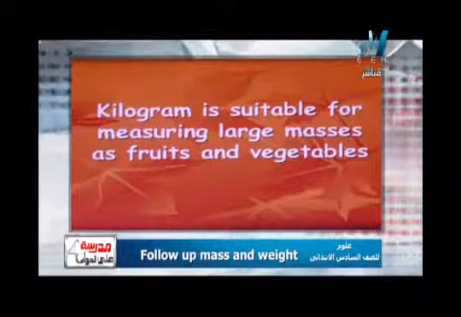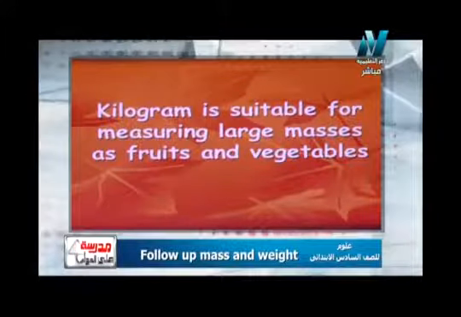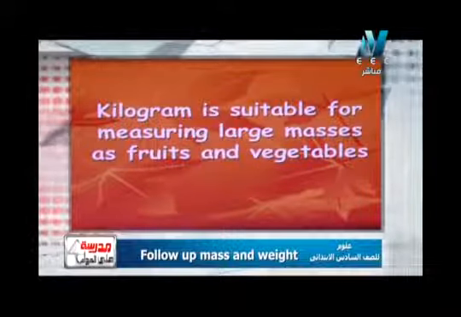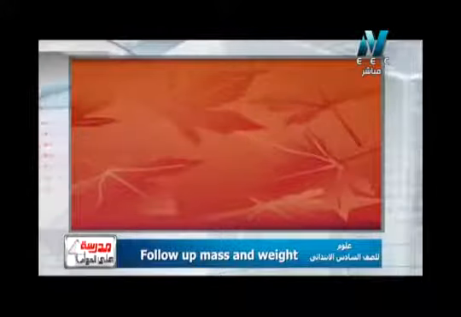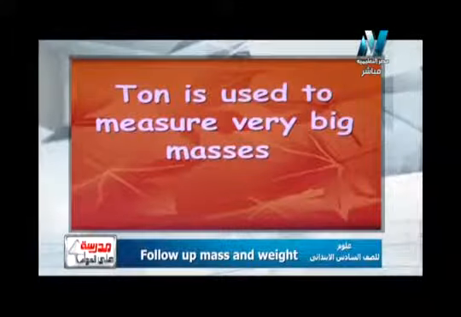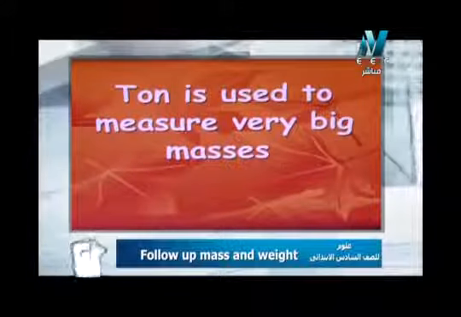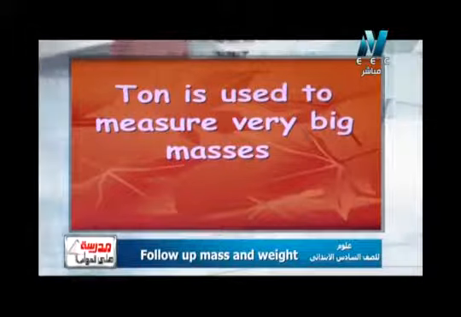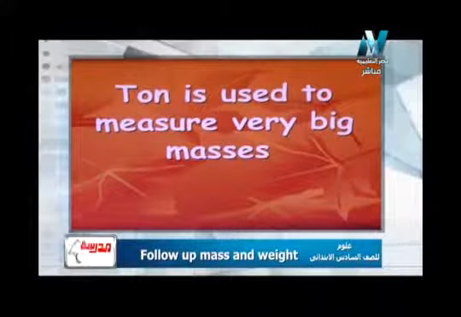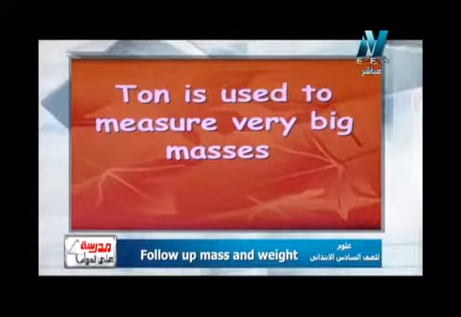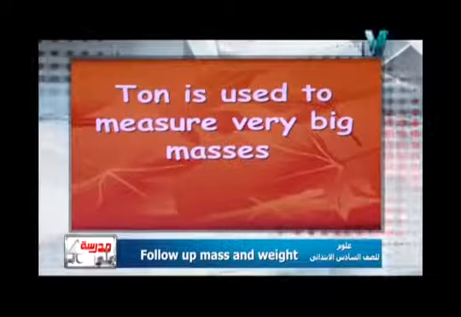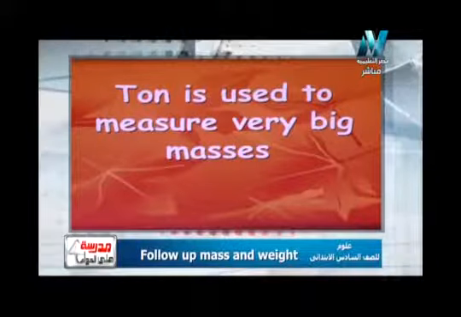So, kilogram is suitable for what? Suitable for measuring large masses as fruits and vegetables. كيلوغرام مناسب للكتل الكبيرة زي الفروتس أو vegetables and so on. So, what about ton? Ton is used to measure very big masses كتل كبيرة جدا such as blocks of iron, such as blocks of rocks, such as blocks of marble, كتل صخور, كتل الرخام, كتل حديد and so on. Ton is a very big unit for measuring mass and it equals 1000 kilogram. عارفين كويس أوي إن الطن بيساوي 1000 kilogram.